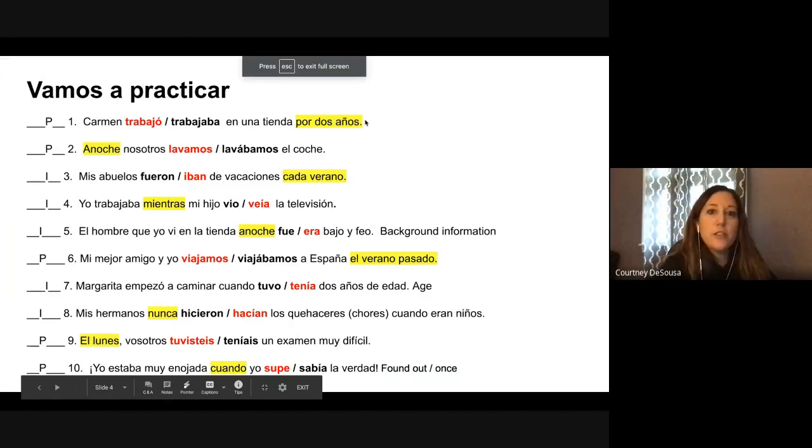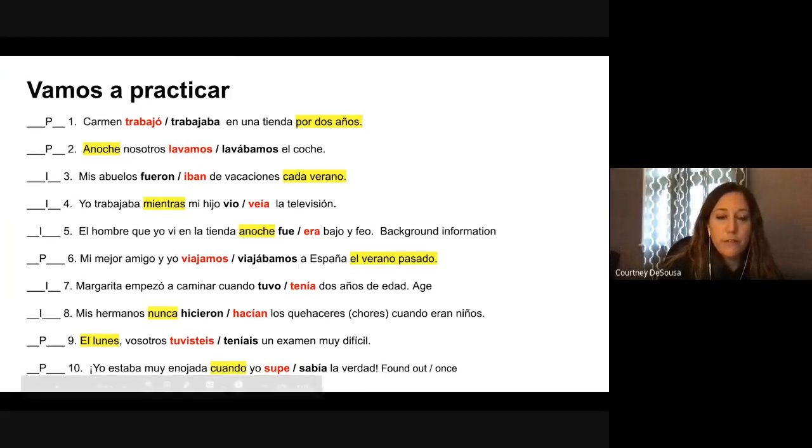So here are the answers. Check your answers. Hopefully this wasn't too confusing, and we'll chat more when we meet about the preterite and the imperfect. Gracias.